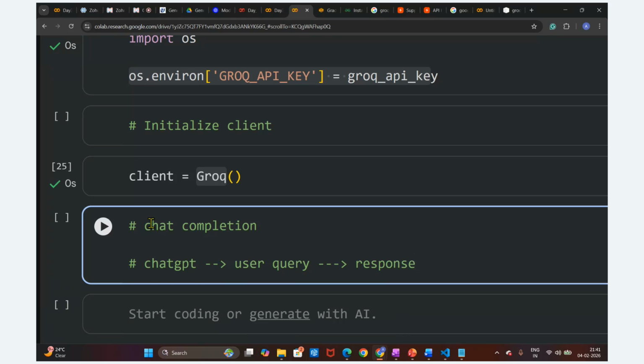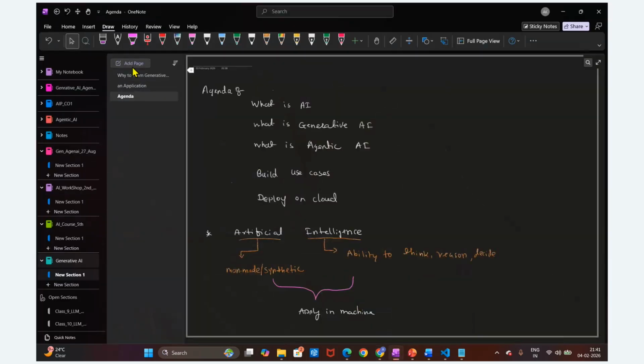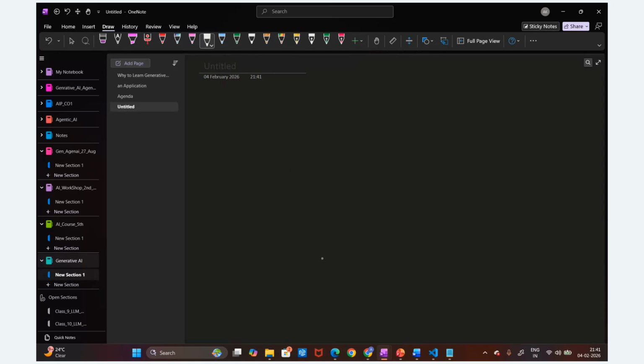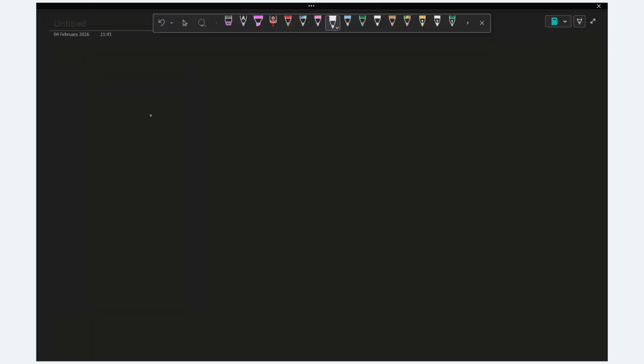Now we can see here, let me showcase. We utilize different applications, ChatGPT and others. We provide an input, and this is the user query. The user query is nothing but our prompt. This user query prompt is passed to the LLM model.